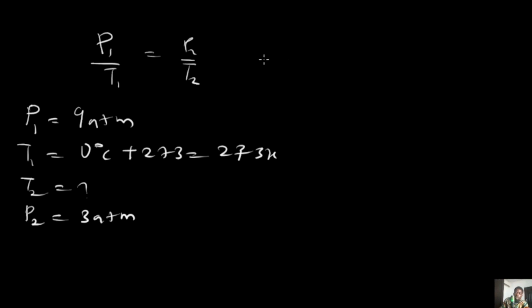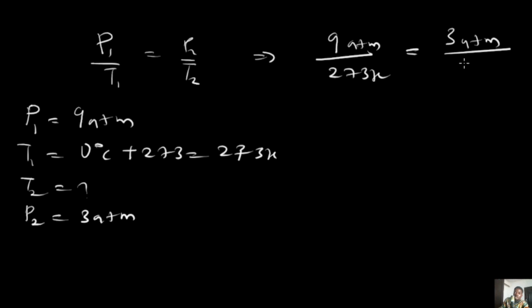Quite easy. Putting our parameters into place, this is P1, which is 9 atm, divided by T1, which is 273 Kelvin, equals P2, which is 3 atm, divided by T2, which we do not know.